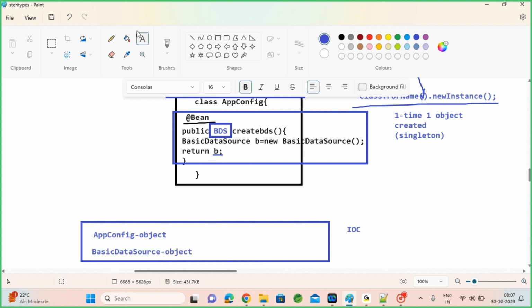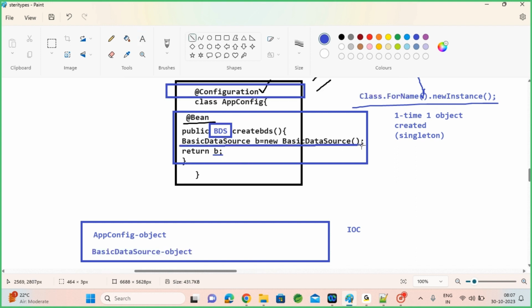So whatever object the developer is creating here, the same object we are returning. So this object will be registered into IOC. And how many times will this object be created? How many times will this @Bean be executed? This @Bean will be executed only one time.